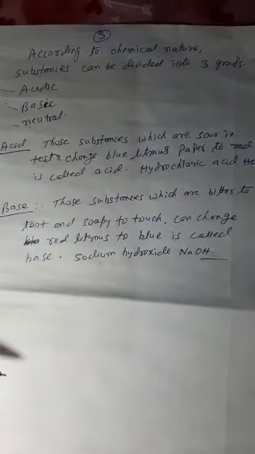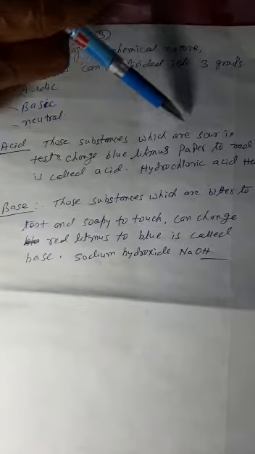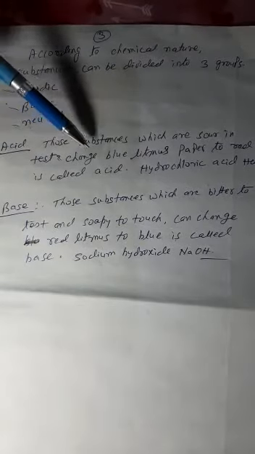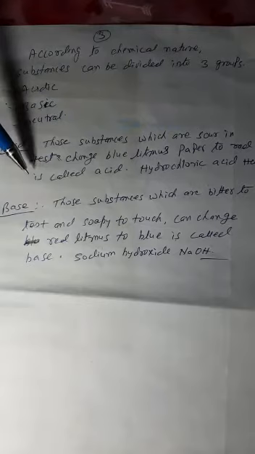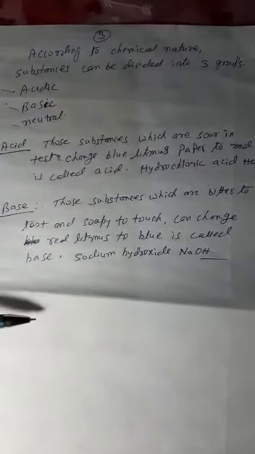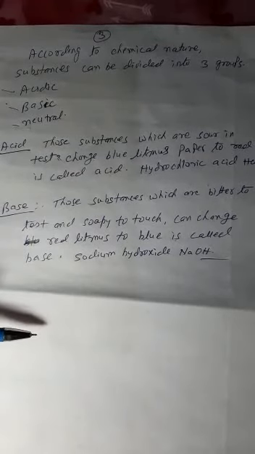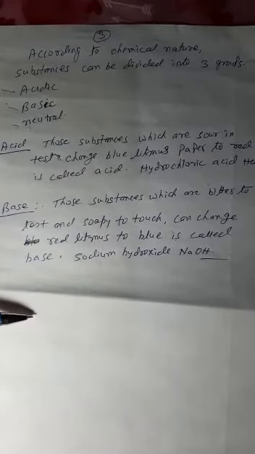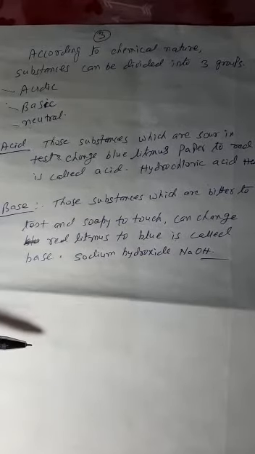What is acid? Any substance which has the property of acid, that is known as an acidic substance. What is acid? Those substances which are sour in taste and change blue litmus paper to red are called acids. For example, hydrochloric acid, sulfuric acid, these are examples of acids. And anything which is sour in taste, for example, unripe mango, lemon, orange, curd, all these things are sour in taste, and all these things contain some type of acid.